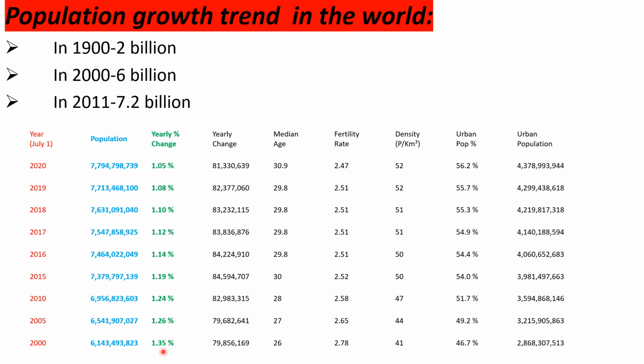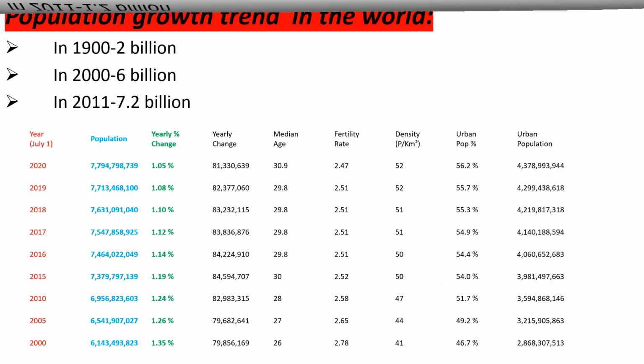Of course, there has been a decrease in the yearly percentage change from 2000 to 2020, from 1.35 to 1.05. Here the density, the fertility rate, and the urban population percentage are also given. So that is about the population growth trend in the world.